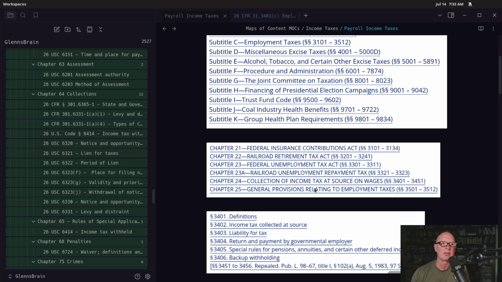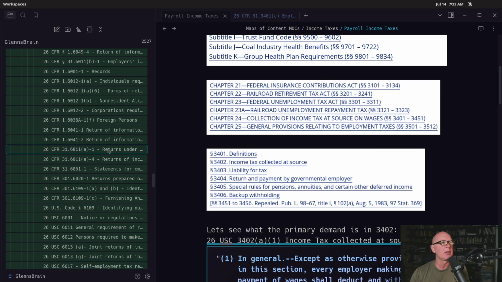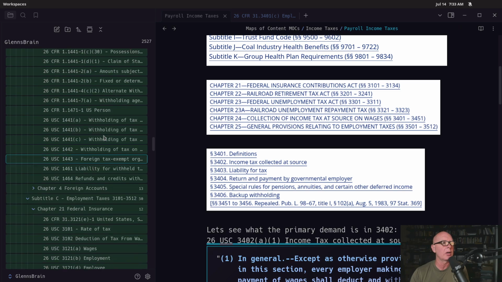And it says collection of income tax at source on wages. All right. So this is our income tax. So income is different than wages, but this is our income tax on wages. And if you go back and look at gross income defined in subtitle A, you'll notice that in fact, we can jump up here and look at that real quick.